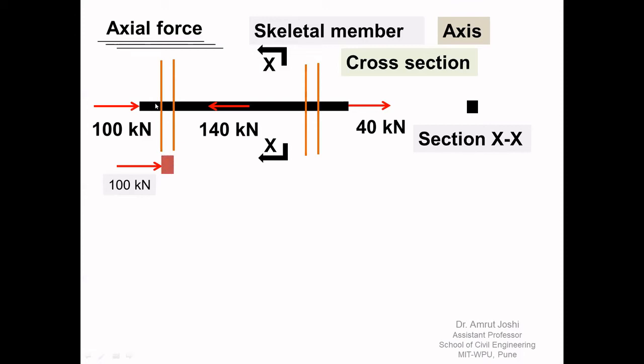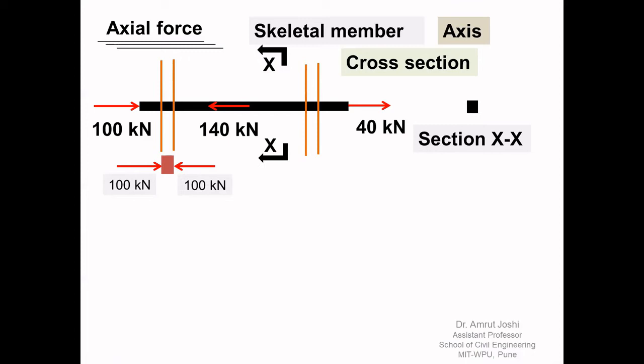Now, if you take the algebraic sum, that means the sum with sign, of all the forces on the left hand side of this cross section, it turns out to be 100 kilonewton towards right. If you take the algebraic sum of all the forces on the right hand side of this cross section, it turns out to be 100 kilonewton towards left.